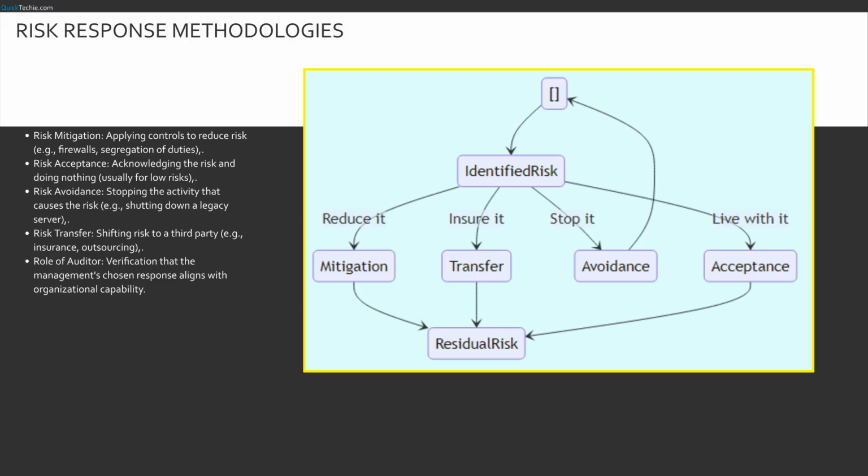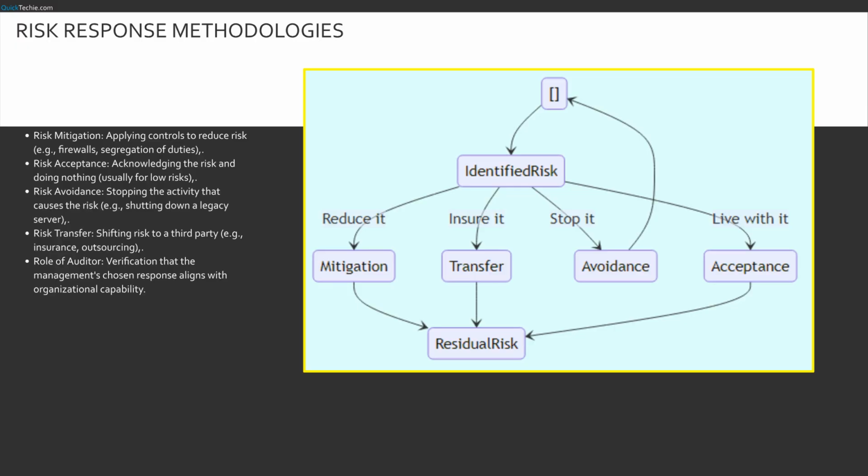Once risk is identified, management, not the auditor, must decide how to handle it. They have 4 choices: mitigation, fixing it with controls; acceptance, living with it because the fix costs too much; avoidance, stopping the risky activity entirely; or transfer, buying insurance or outsourcing. As auditors, we don't choose the response, but we audit whether the chosen response is actually working and if it aligns with the organization's stated risk tolerance.